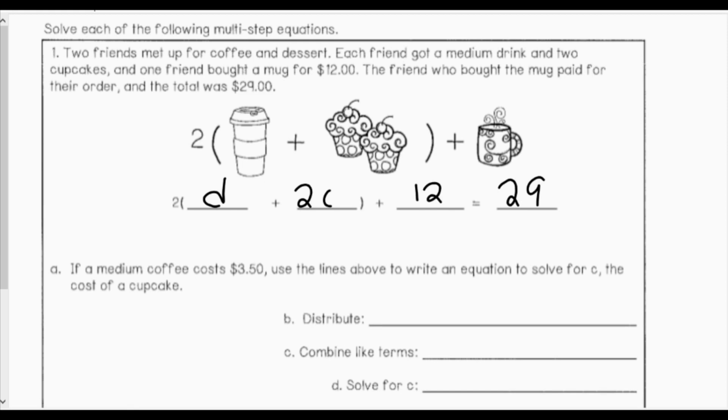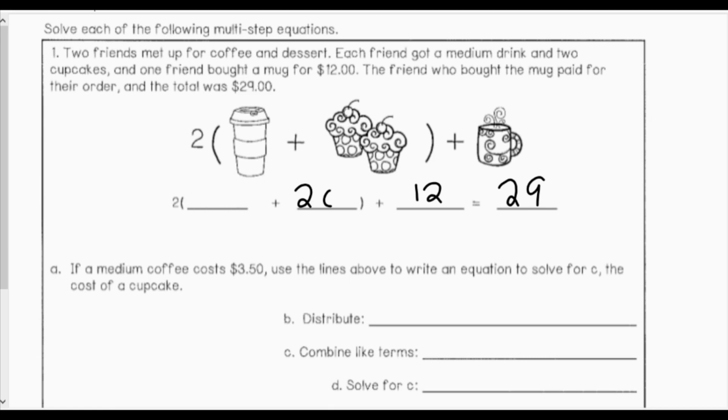Now part A says if a medium coffee costs $3.50, use the lines above to write an equation to solve for C, the cost of a cupcake. We had already written our variables and our numbers. Now we know that a drink costs $3.50. That cup of coffee was $3.50.